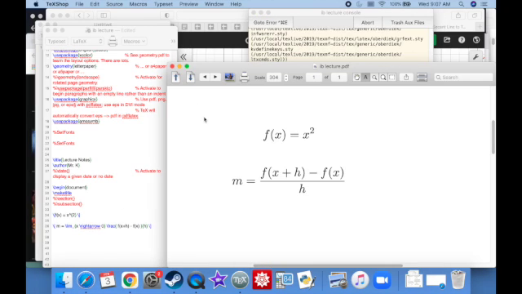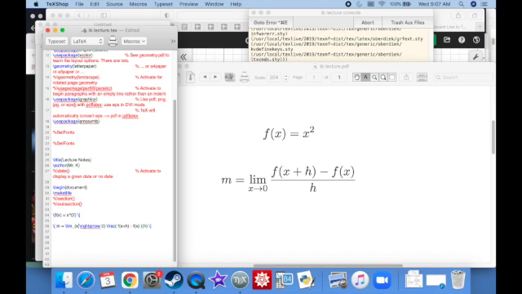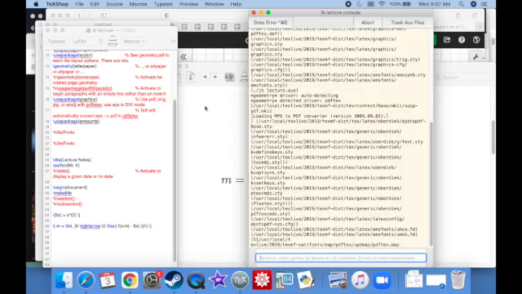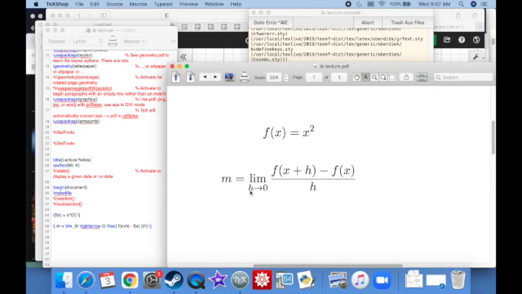This is the actual calculus lingo. We say lim as, not x, this is supposed to be h, sorry. The limit as h approaches 0, what's the slope? This is the actual thing that we want to use in order to discover the slope of the tangent line.